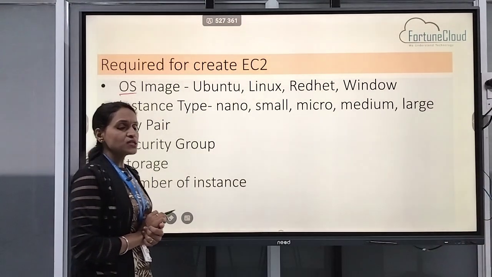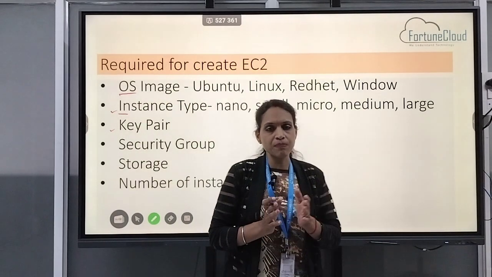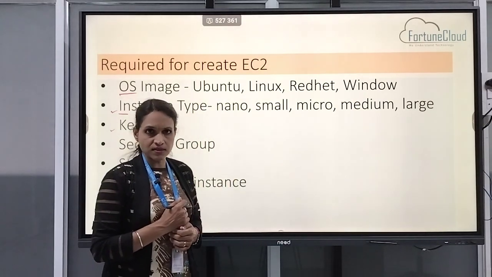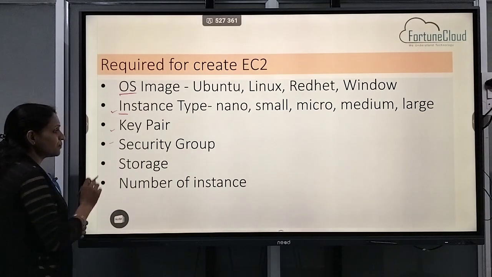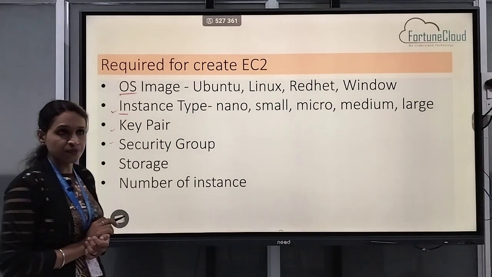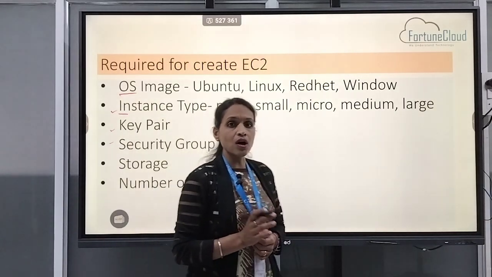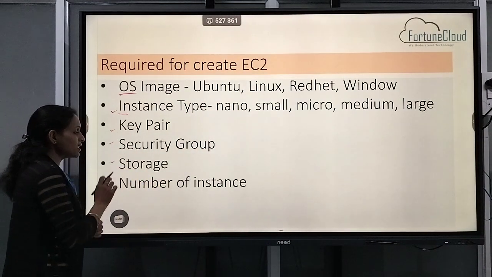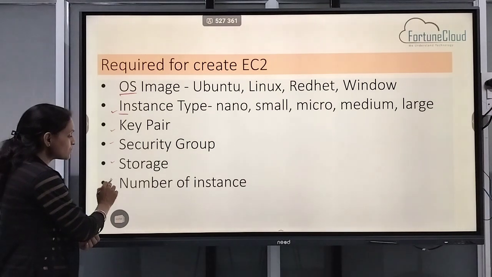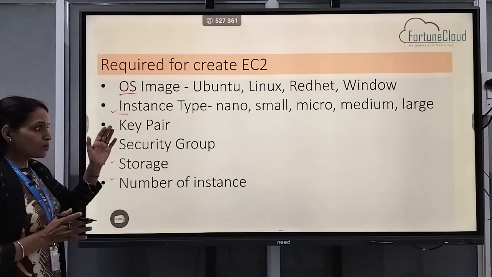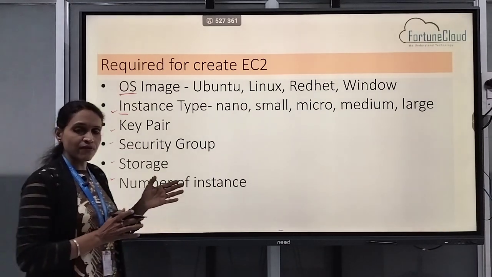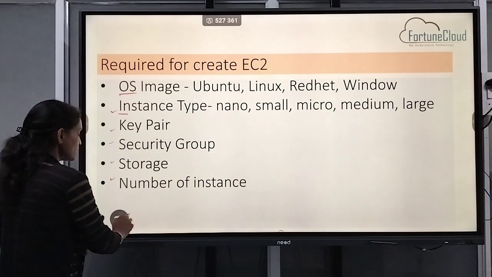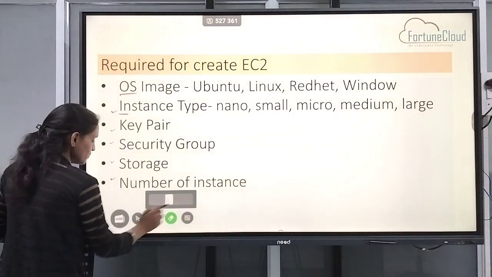Now what is a key pair? A key pair is a combination of a public and a private key. The public key is always with AWS and the private key is with us. Next, after selecting the key pair, we have to select the security group. A security group is a firewall at the EC2 level. After that, we also select the storage, and last we have to set the number of instances. So we have to fill in all these categories, and after that we will launch our EC2 instance. So let's check the demo, what things we need to do.